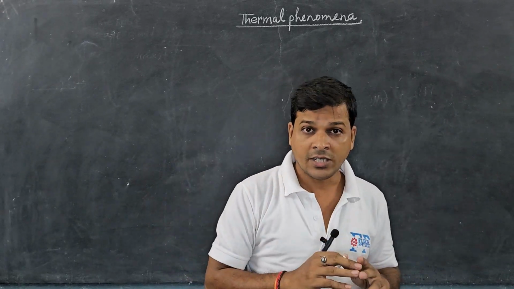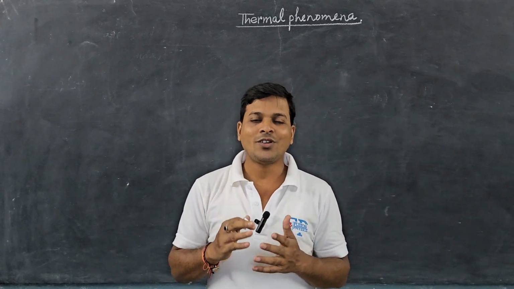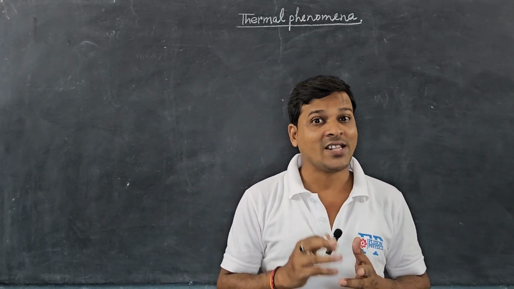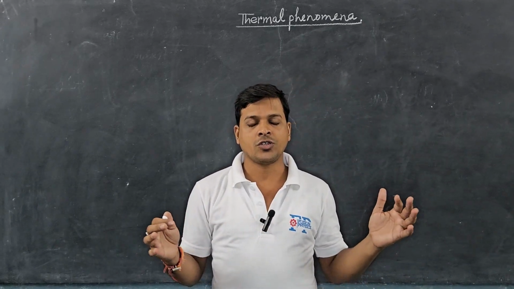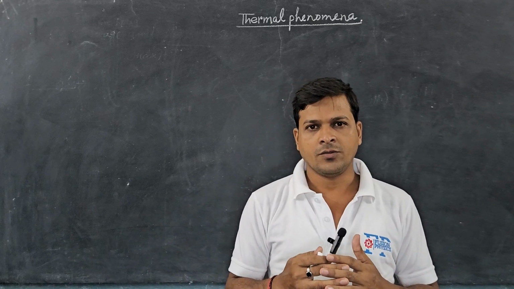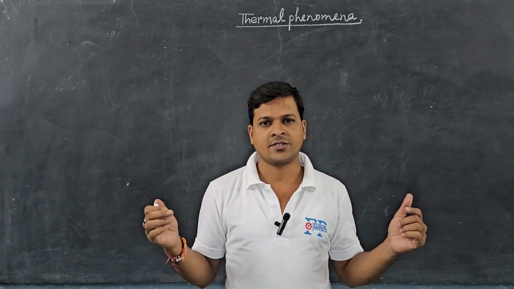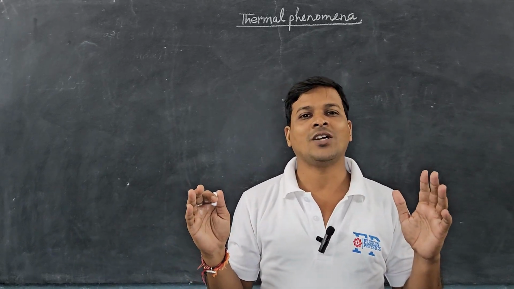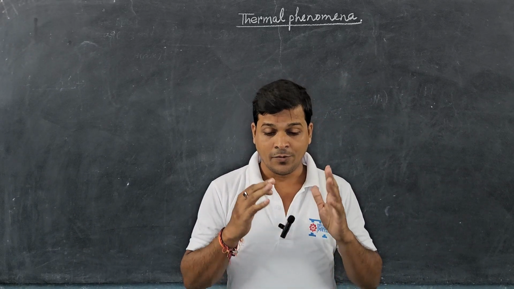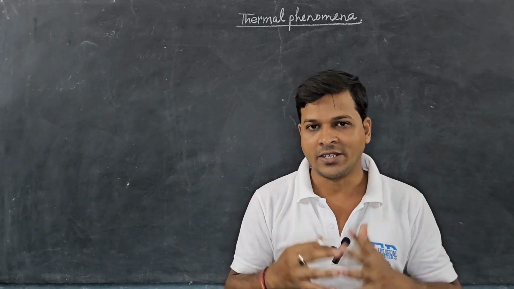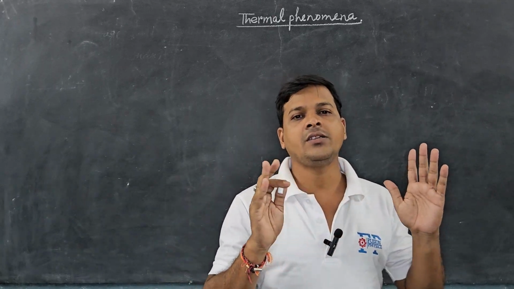Another example is that a small gap is left between two rails to allow expansion, due to the heat produced in the summer, the scorching heat, and also the heat produced by friction between the wheels and the rails. That's why a small gap is left between the two rails. Also, the bimetallic strip is made based on the expansion of solids. But different solids expand by different amounts.